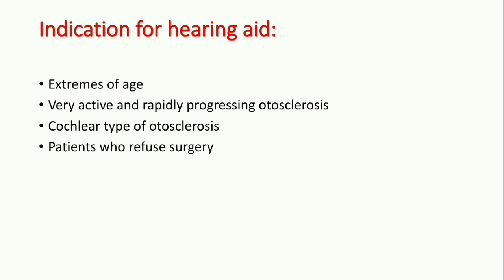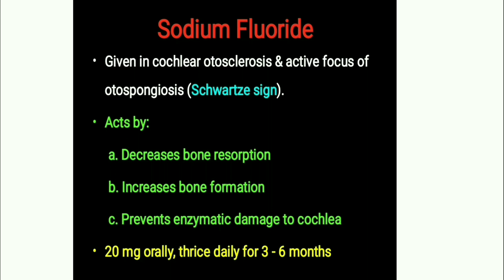Now the indications for hearing aid: extremes of ages, very active and rapidly progressing otosclerosis, cochlear type of otosclerosis, patients who refuse surgery. Now in the medical treatment, sodium fluoride is used. It is given in cochlear otosclerosis and active focus of otospongiosis, where Schwartze sign is seen. It acts by decreasing bone resorption and increasing bone formation. It also prevents enzymatic damage to the cochlea. The dose is 20 mg orally thrice daily for 3 to 6 months.